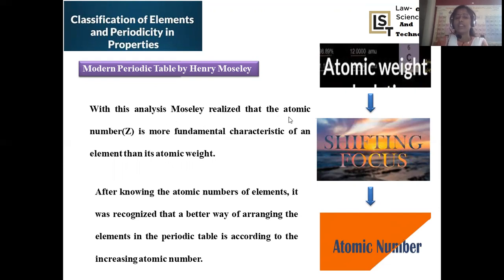With this analysis, it was realized that atomic number is a more fundamental characteristic for categorizing elements than atomic weight. Atomic number is the most accurate concept compared to atomic weight for categorizing the elements. After knowing the atomic numbers of all the elements, he recognized a better way of arranging them in the periodic table according to their atomic number pattern. So all elements are sequentially arranged in increasing order of their atomic numbers rather than atomic weights.